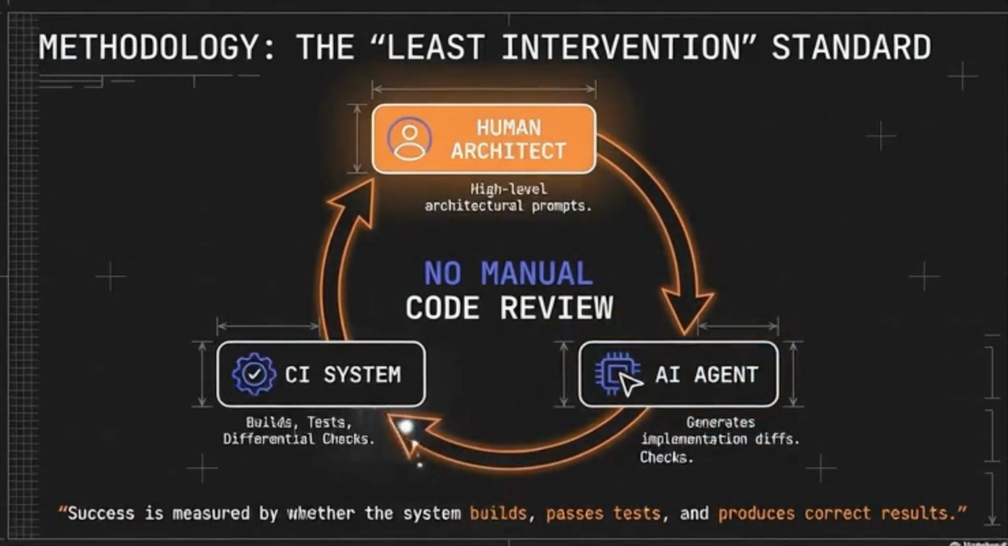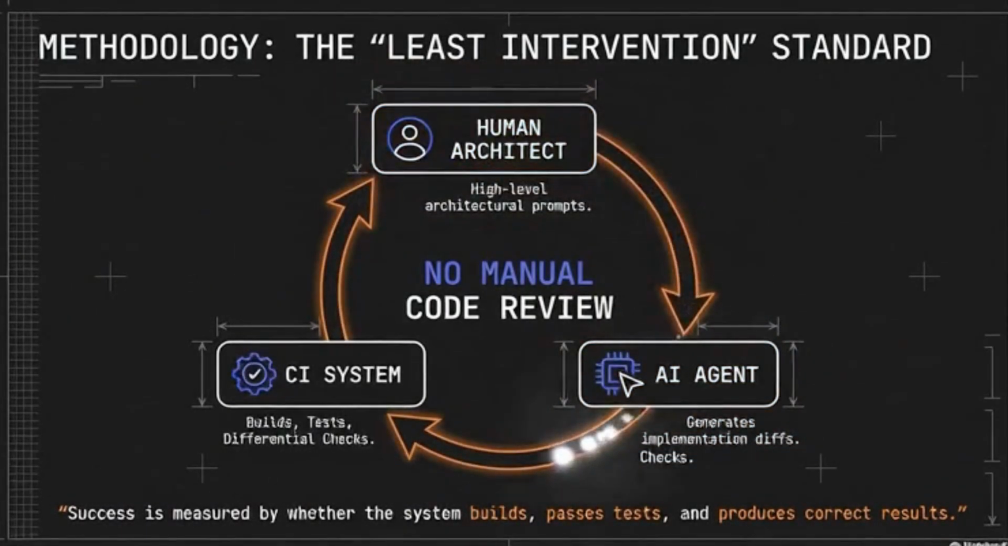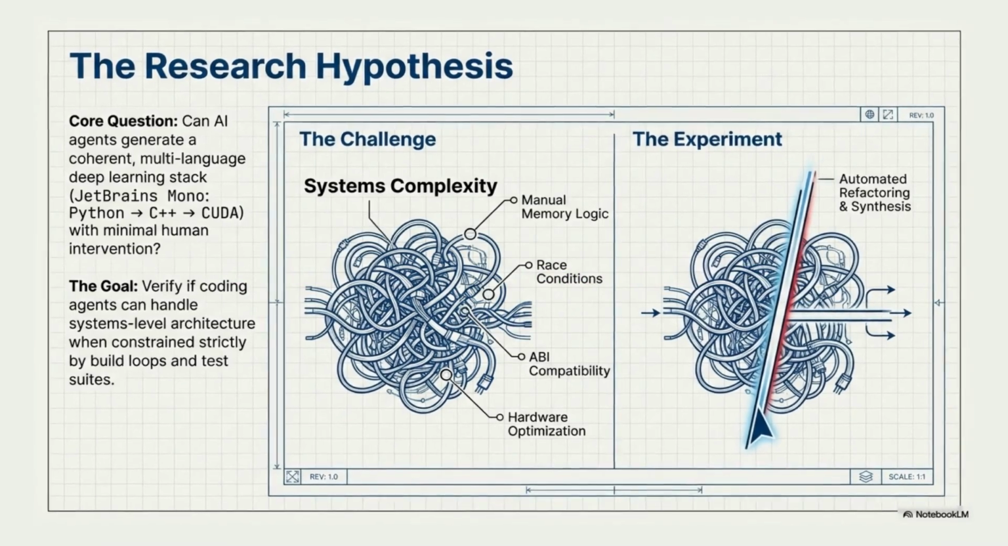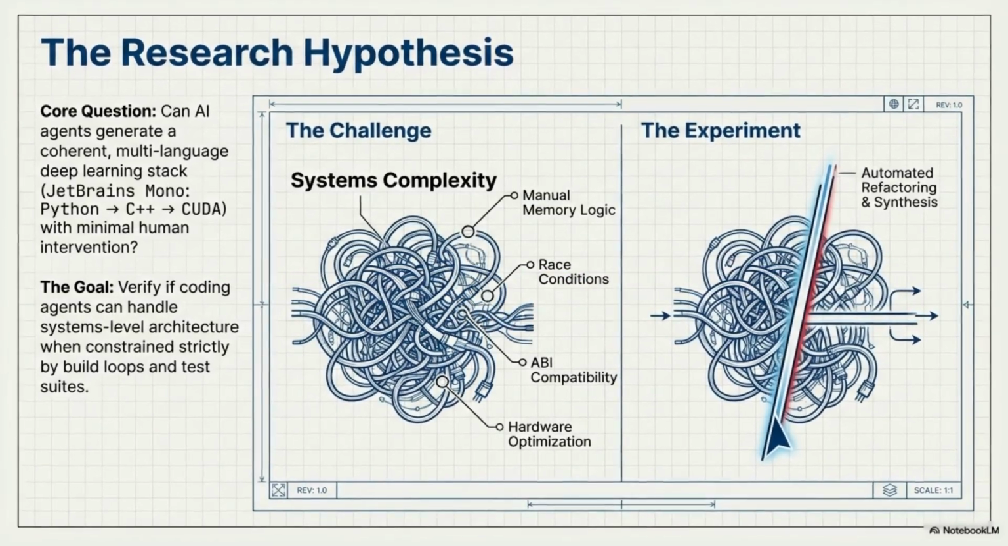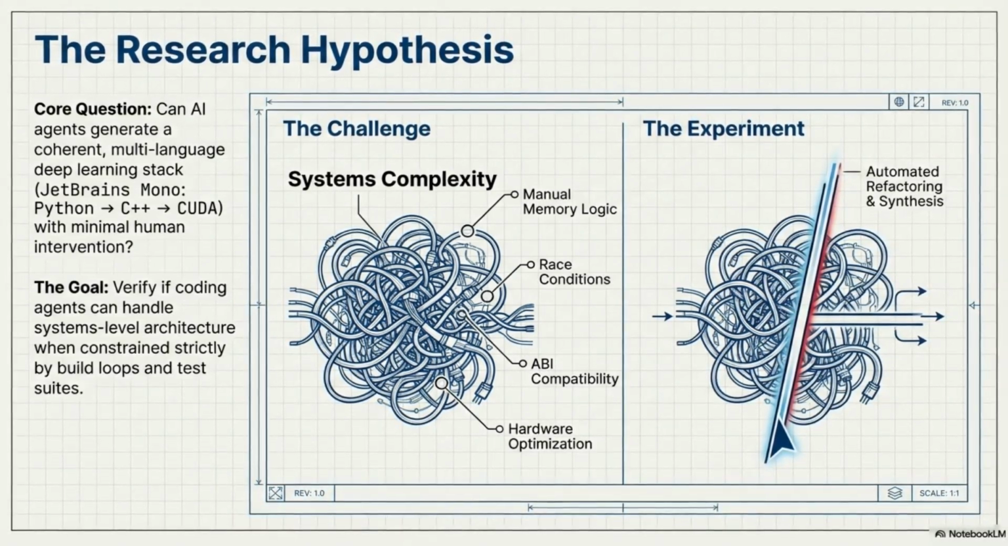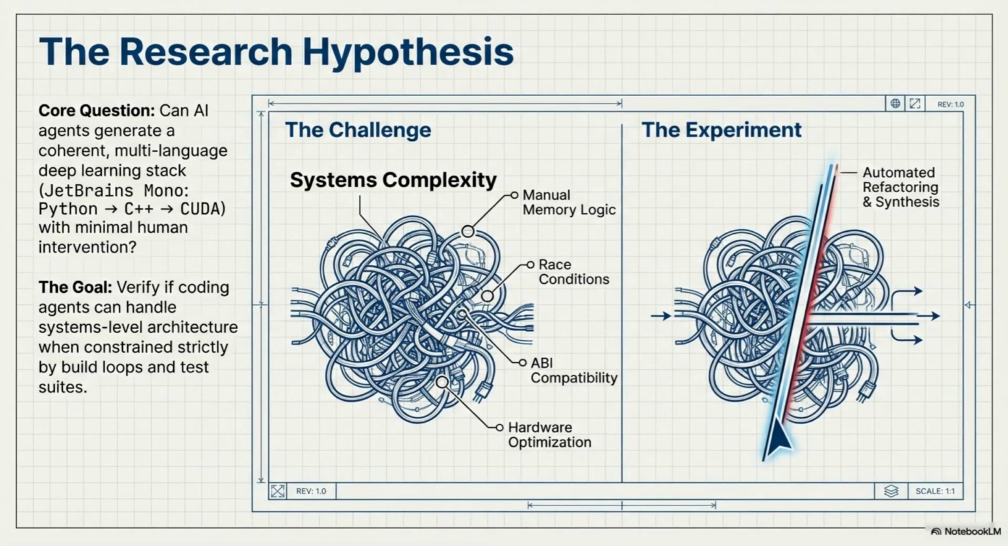The central question behind VibeTensor is simple but demanding. Can coding agents generate a deep learning system that spans abstraction boundaries and validate it through builds and tests? That means crossing language boundaries, crossing runtime layers, crossing CPU and GPU execution, and maintaining correctness while doing so. This is no longer about generating a function. It's about preserving invariants across an entire stack.